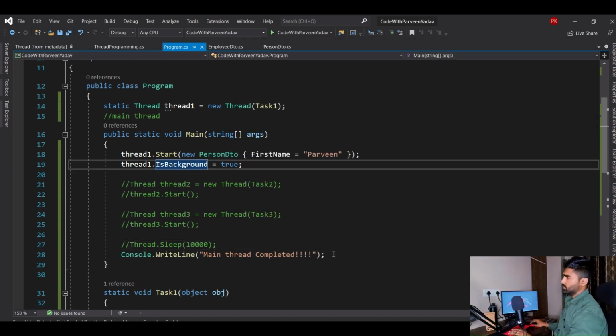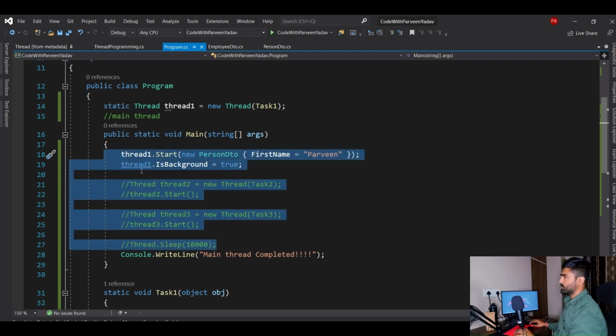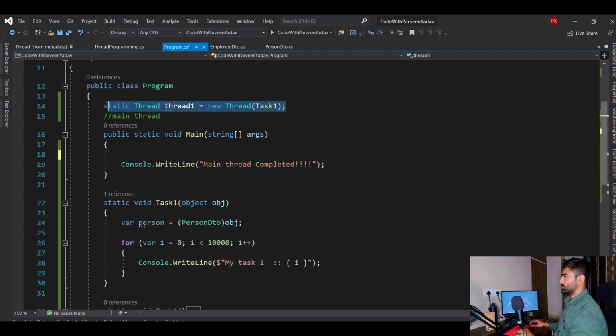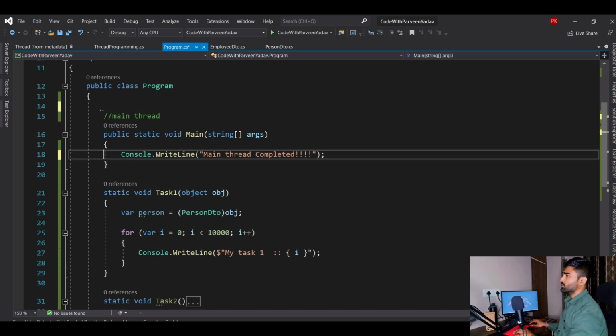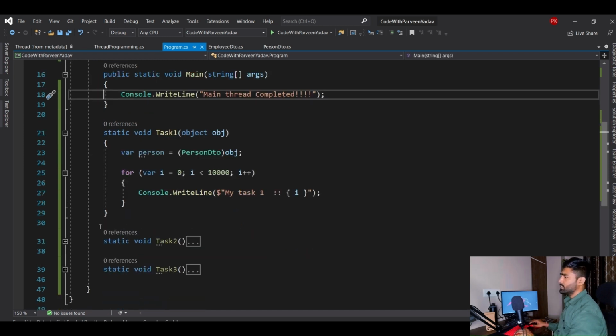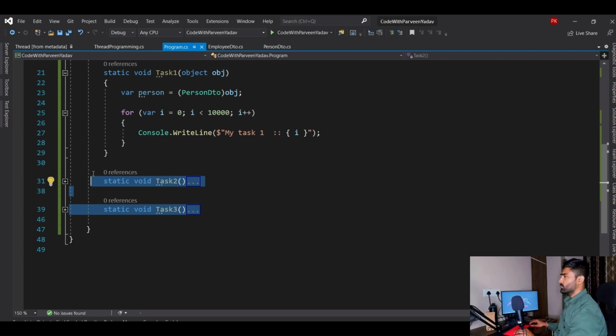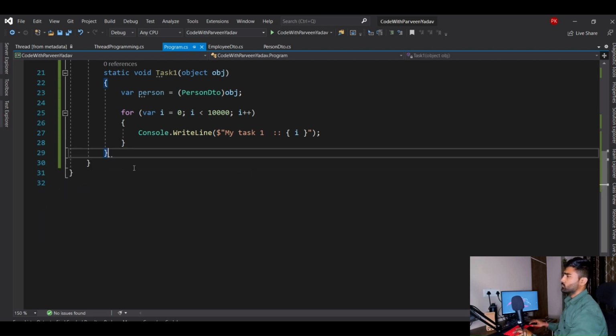Okay, so this is fine. Now let's remove this code. We don't need these codes now. Okay, fine, let's close this. Now there is something called thread pool. But you know what? Why do we need a thread pool? What was the need of thread pool?